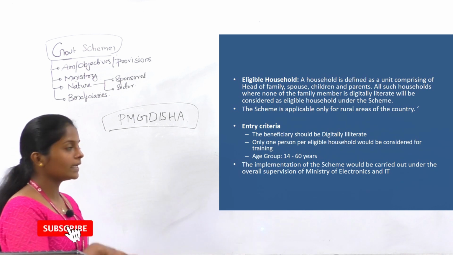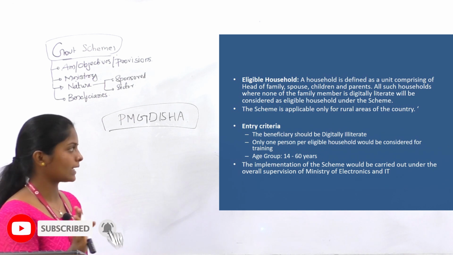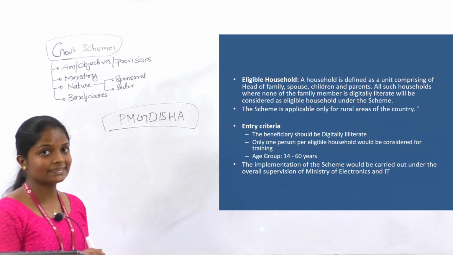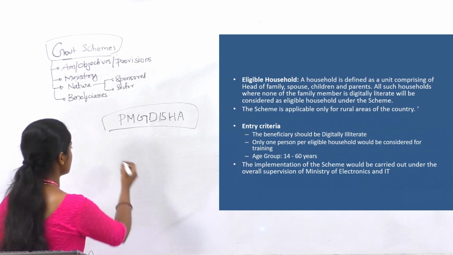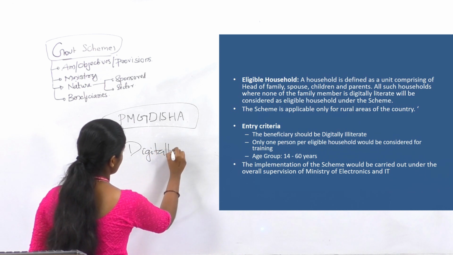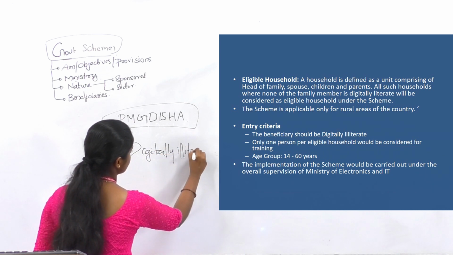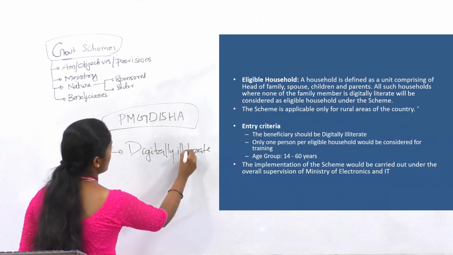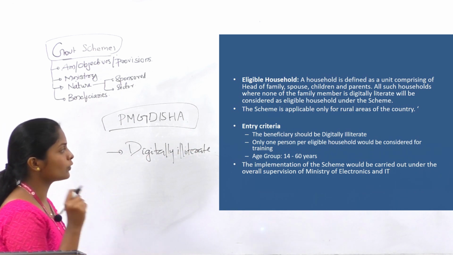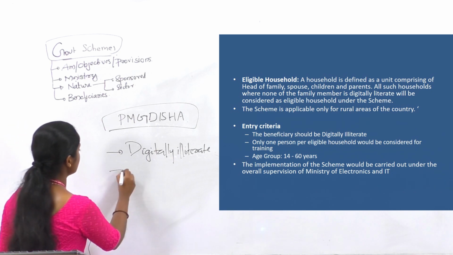This scheme is only applicable in the rural areas, and the entry criteria include the beneficiary should be digitally illiterate, and only one person per eligible household would be considered for training.